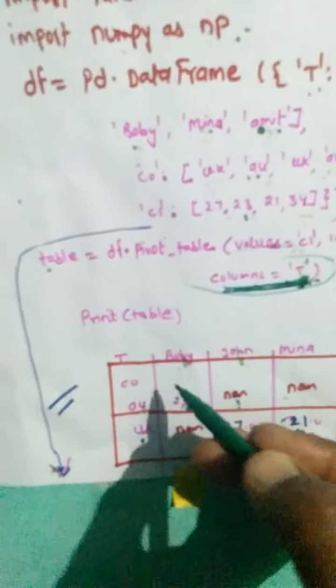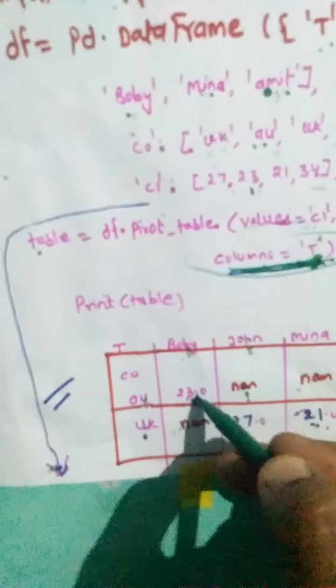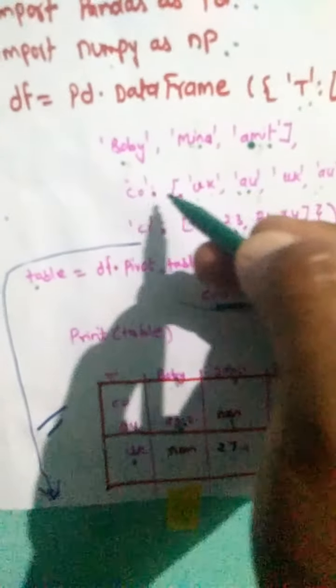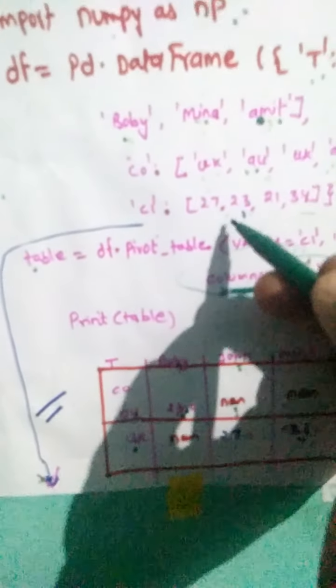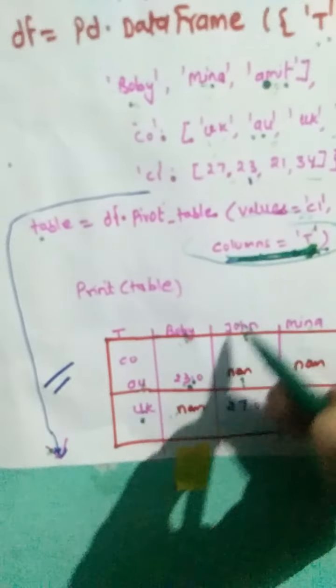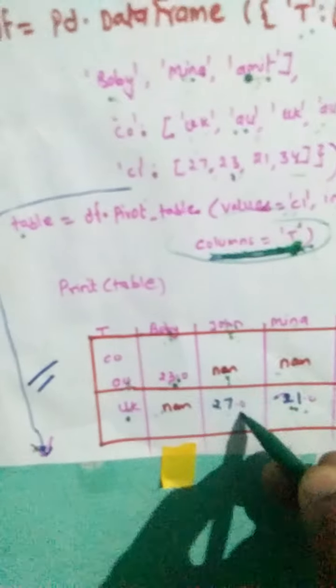And what will we have to put? The values we have to put. So it will see what? First of all, for Bobby: what is the value in Australia? It is 23. It is written 23. Then for John, what is the value in UK? It is given 27. So John in UK, it is given 27.